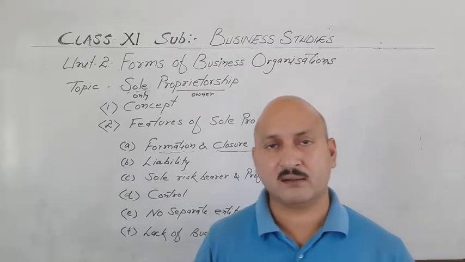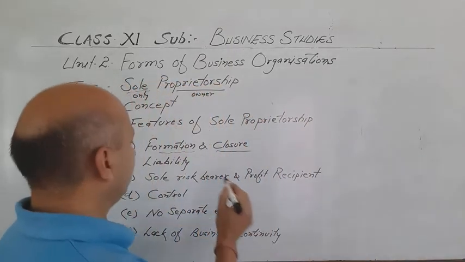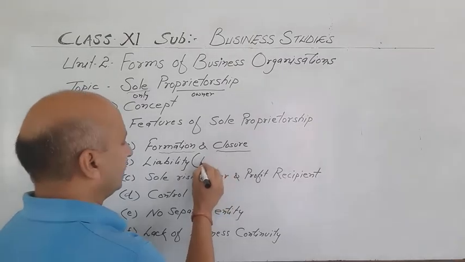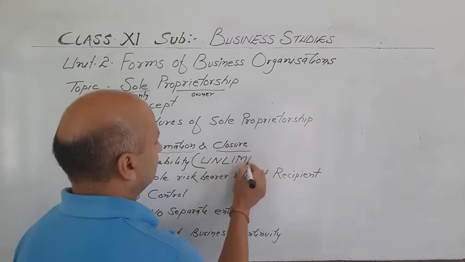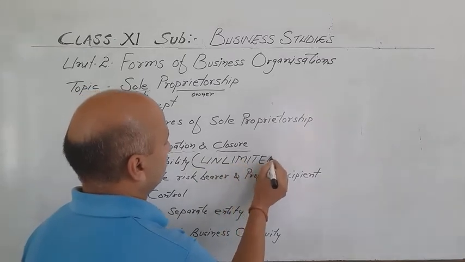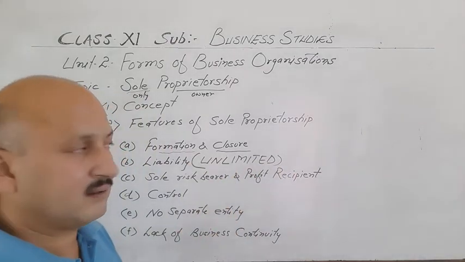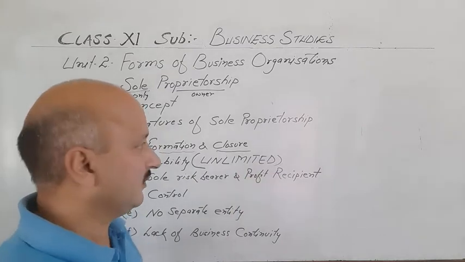So we can take the help of an example. First of all, you must know that the liability of a sole proprietor is unlimited. His liability is unlimited. And what does the term unlimited mean?